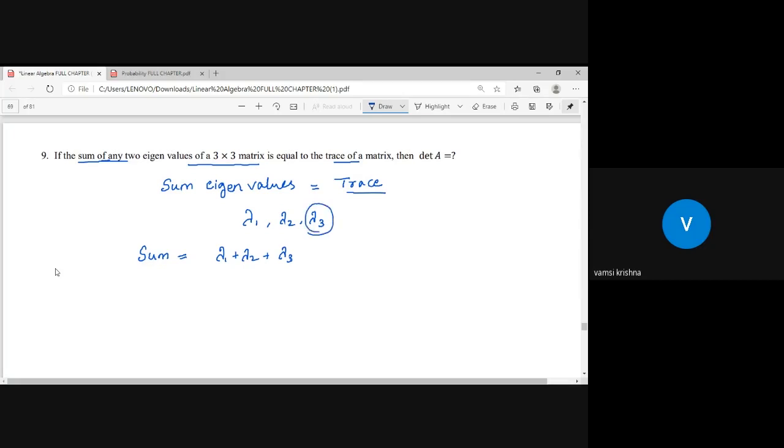Let us take lambda 3 equal to 0. If lambda 3 is equal to 0, then only the sum of the eigenvalues lambda 1 plus lambda 2 plus lambda 3 is equal to the trace of the matrix. This is possible if and only if one of the eigenvalues is 0. If one of the eigenvalues is 0, then the determinant of the matrix is equal to the product of the eigenvalues: lambda 1 into lambda 2 into lambda 3 is equal to 0. Lambda 1 is something, lambda 2 is something, and lambda 3 is 0. So 0 into anything will be 0. Yes, that is correct.